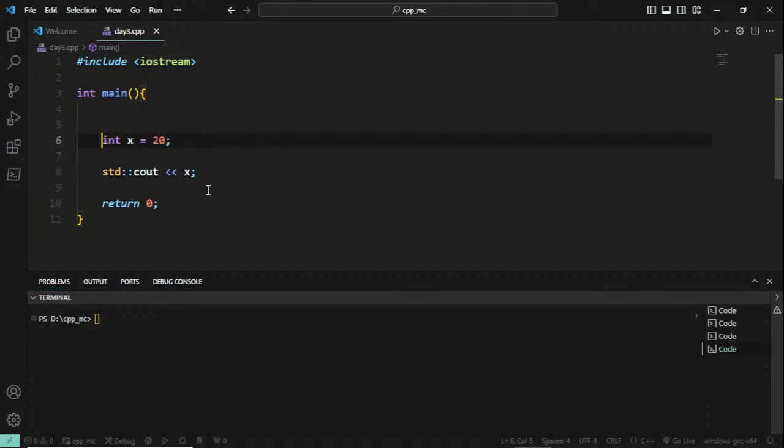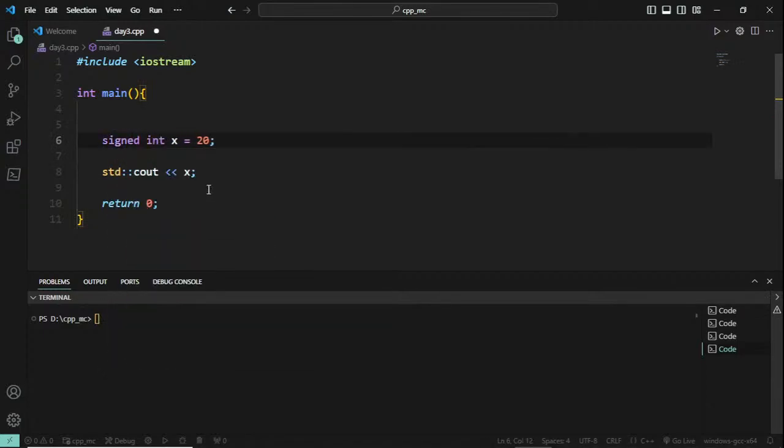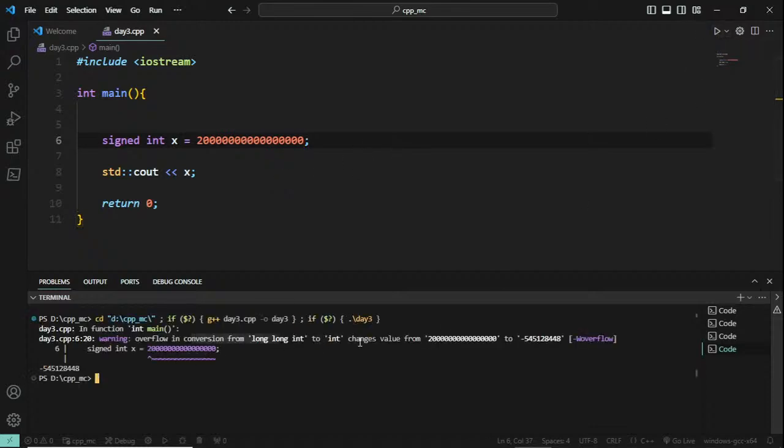You can add this modifier as well. Generally it is integer, or you can also go for signed int. It can store a range, and only between that. If I try to add a long number like this and run it, you will get an error.